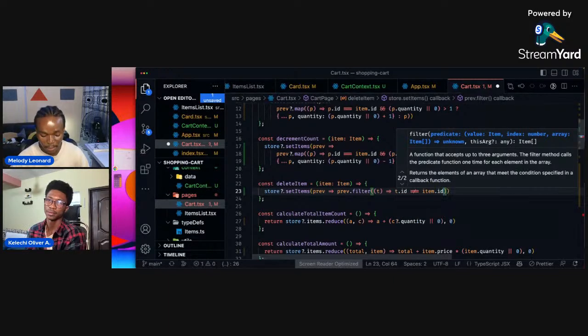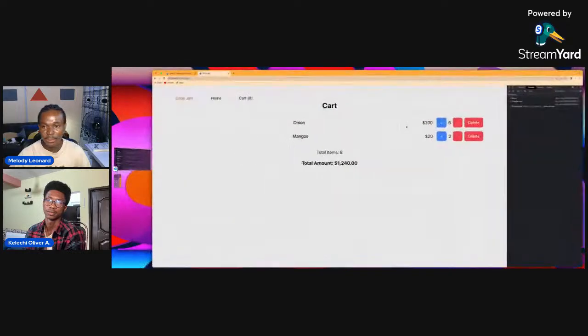So we want to return every other thing but this one, and there we'll go ahead and set this, right? Because we are not using a spread operator, this is going to replace the entire store with the new value. So let's test this out and see if this works for us.